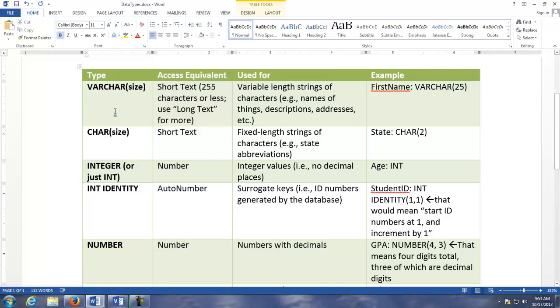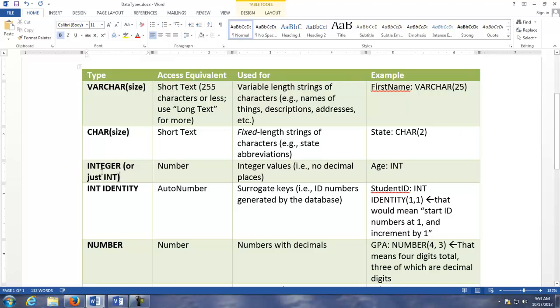So getting back to this, we have varchar, that's for people's names. I'll just whiz through these. Not only people's names, but like descriptions of things, addresses, all of those things vary in length. So varchar, like I said, is probably your most common, or short text if you were using Access. That would be short text, which is 255 characters or less. If you need more than that, then it's going to be long text. And then char is a fixed length string of characters. Okay, so that's the operative word here, fixed in length, like a state abbreviation. They're all 2 characters, so we would use char for that.